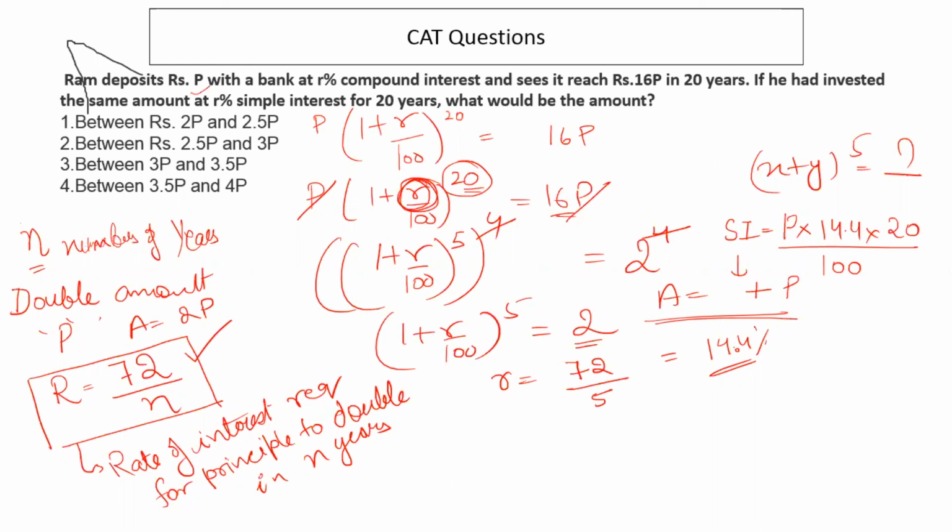Any questions here? This will be 2.88P. Right. 2.88. The amount will be 3.88P, which is this. Any questions? Anything?